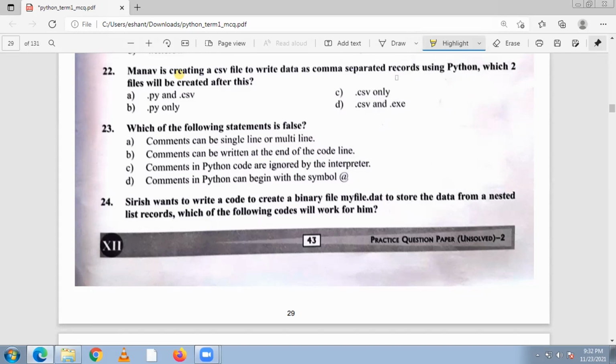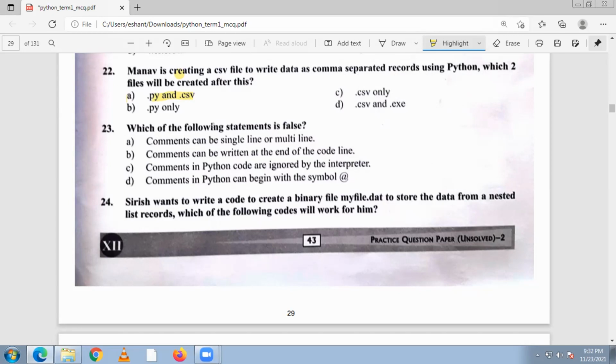Which two files will be created after this? So first one dot csv and dot py will be created. So answer is A. Question number 22. Answer A.